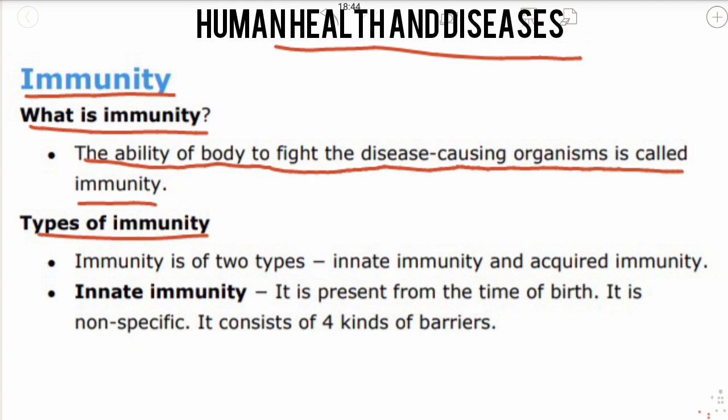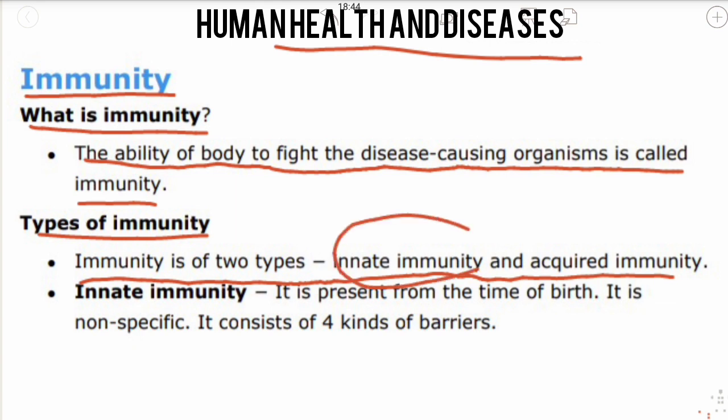Then there are different types of immunity. Immunity is of two types: innate immunity and acquired immunity. There are two types. We will learn them in detail. First we will learn innate immunity. So the topic starts. It is present from the time of birth. See, in innate immunity, it is mainly present since the time of birth.